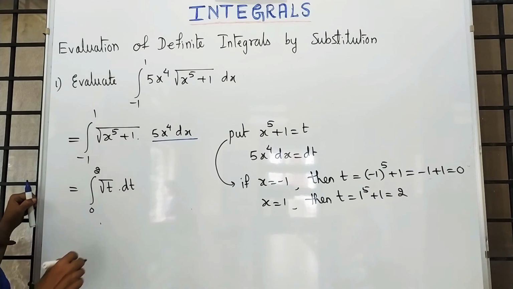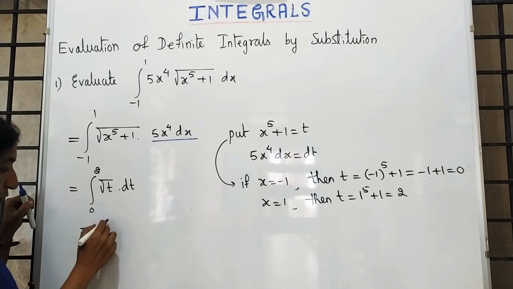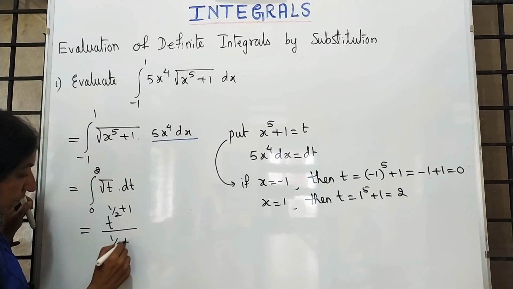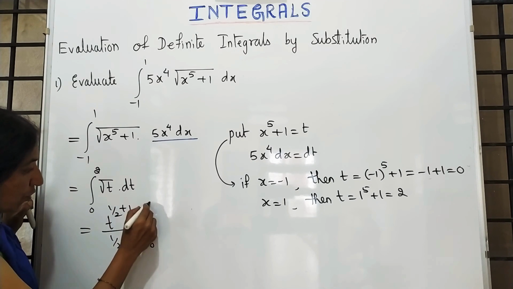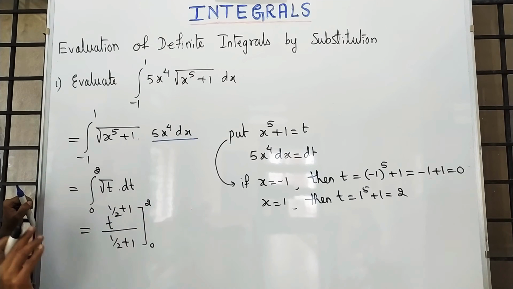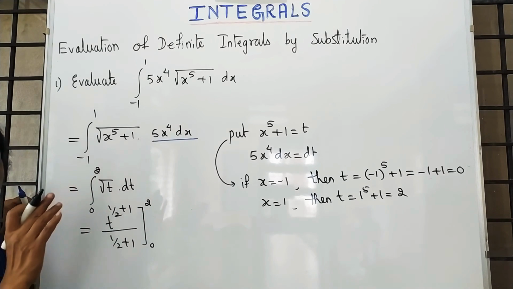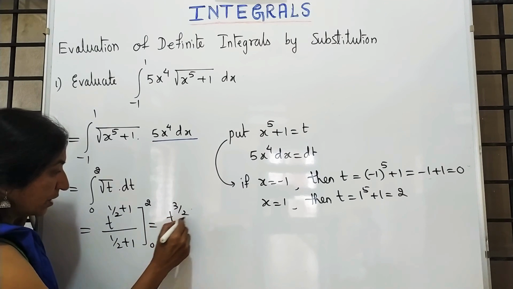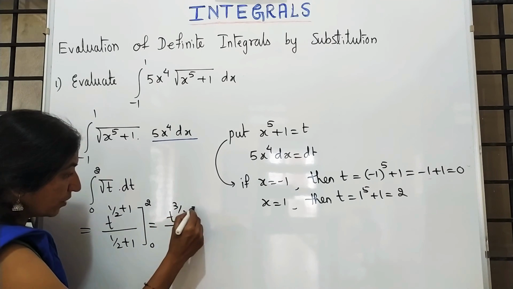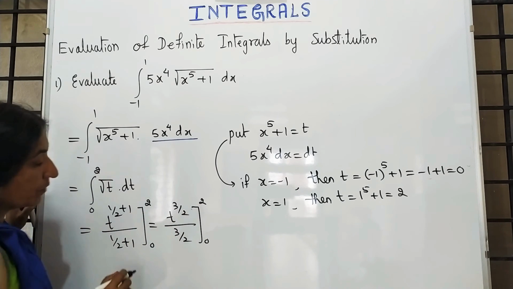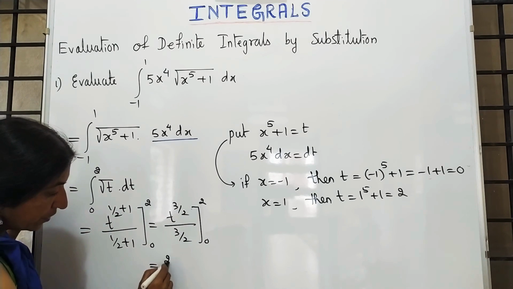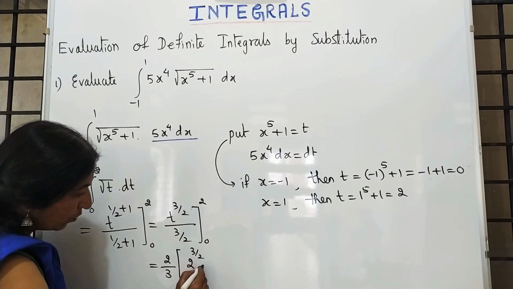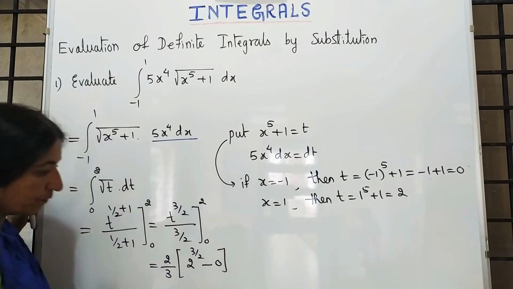Correct or what? What is integration of root t from 0 to 2? No need to write in the form of x because we converted the limits. It is t raised to 3 by 2 upon 3 by 2 from 0 to 2. Here it is written as 2 by 3. Now 2 raised to 3 by 2 minus 0.